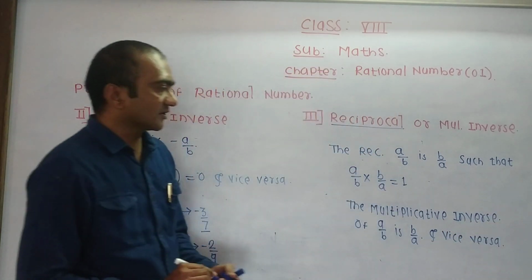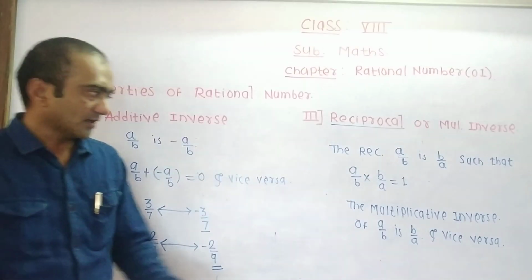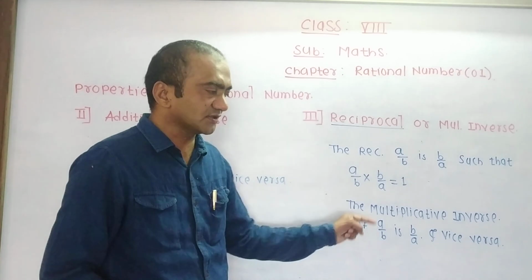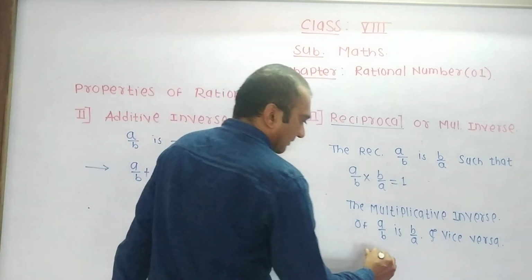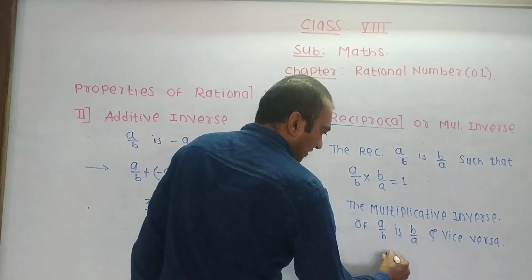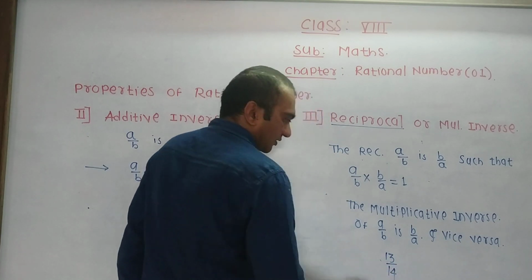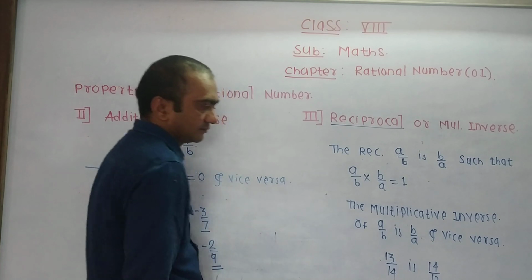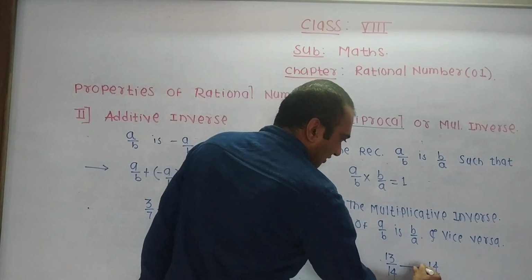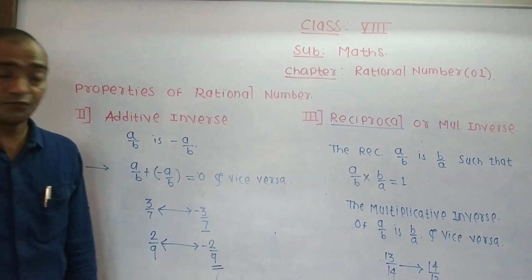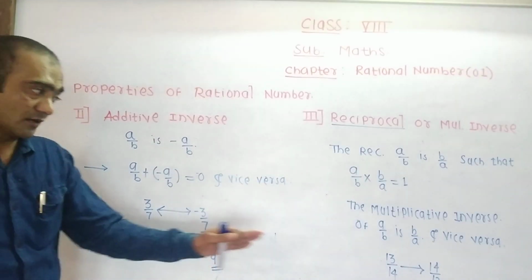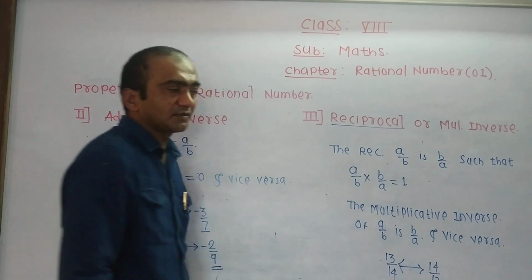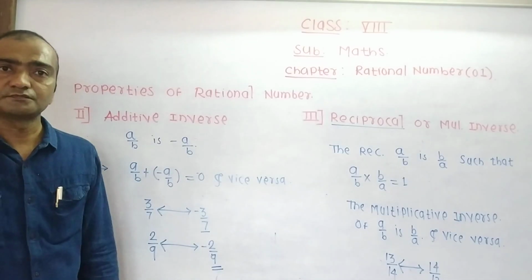The multiplicative inverse of a by b is b by a, and the multiplicative inverse of b by a is a by b. We see an example. The multiplicative inverse of 13 by 14 is 14 by 13, or we can say that the multiplicative inverse of 14 by 13 is 13 by 14.